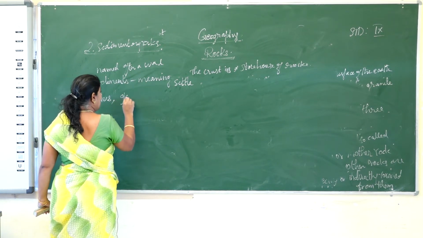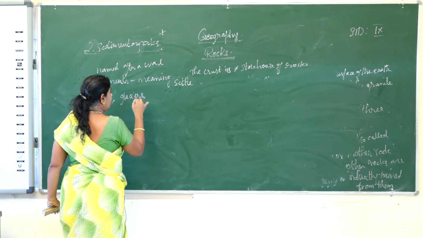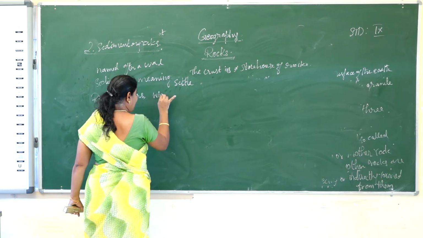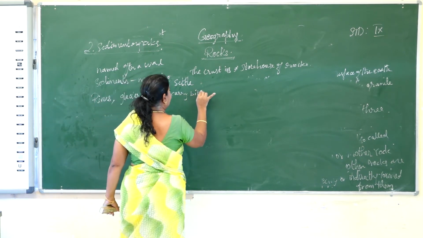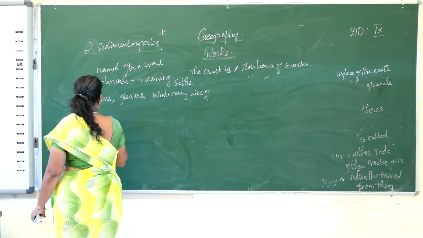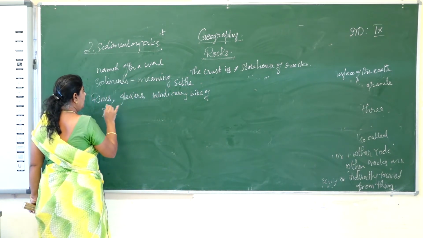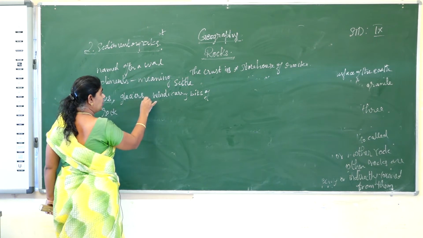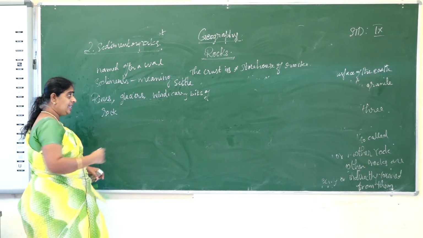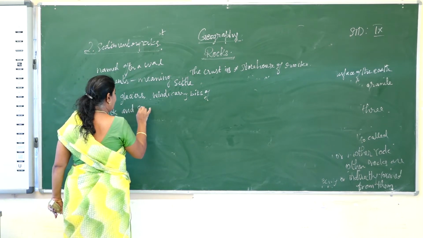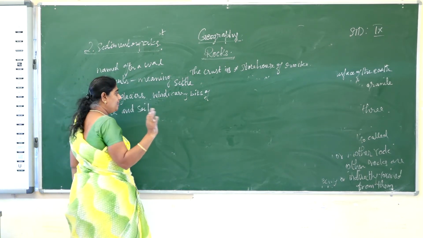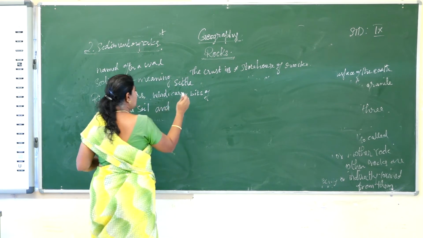Rivers, glaciers, and wind carry bits of rocks and soils. Because the river is flowing, the glacier is flowing, and the wind is blowing, these carry bits of rock and soil and deposit them in a layer.